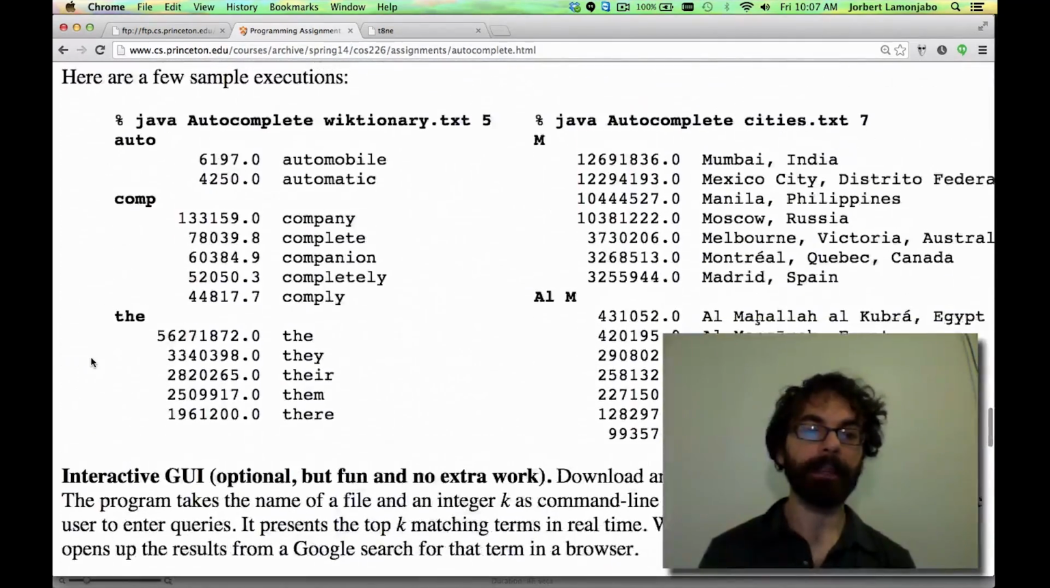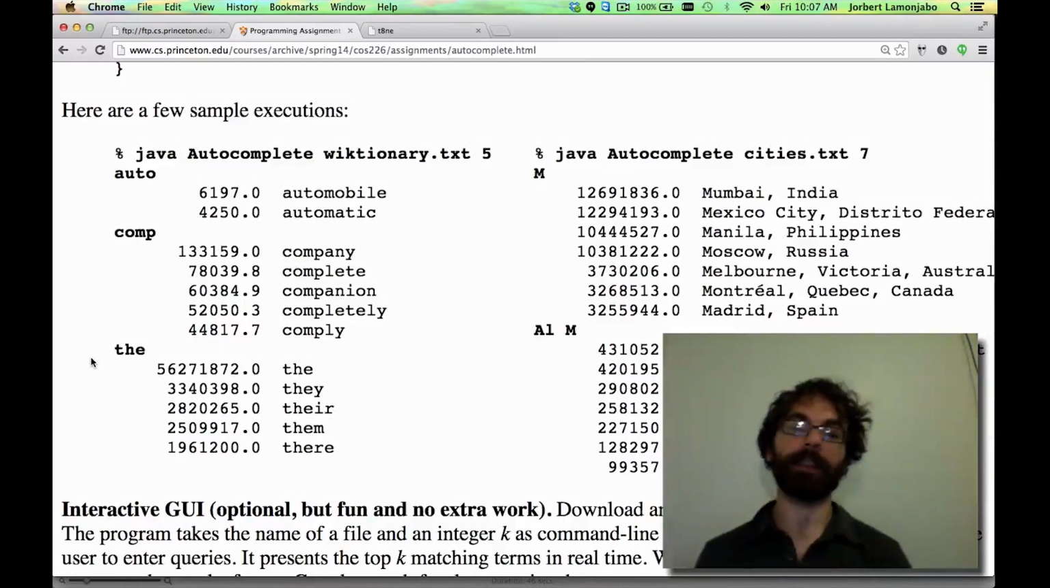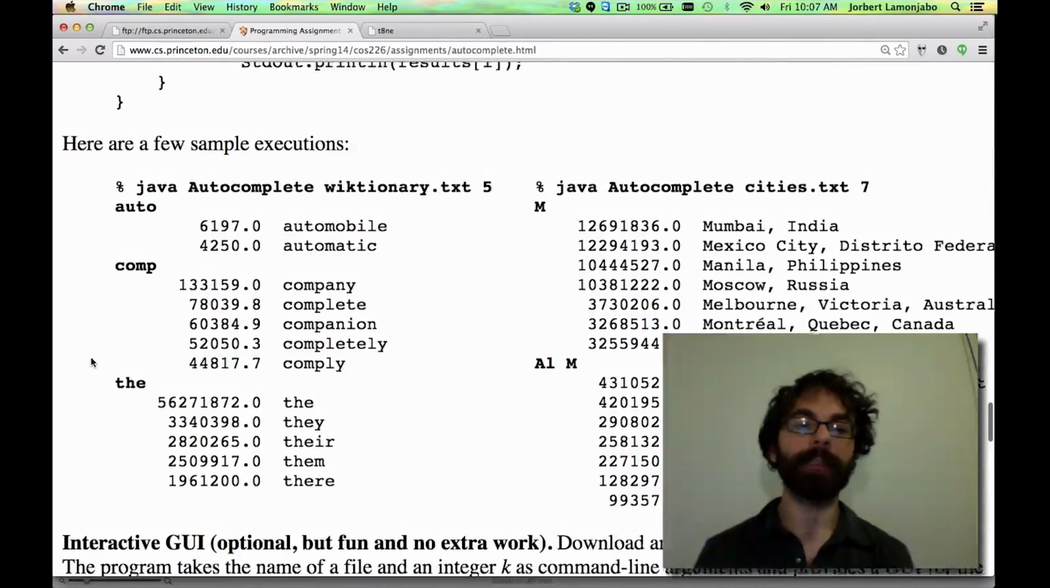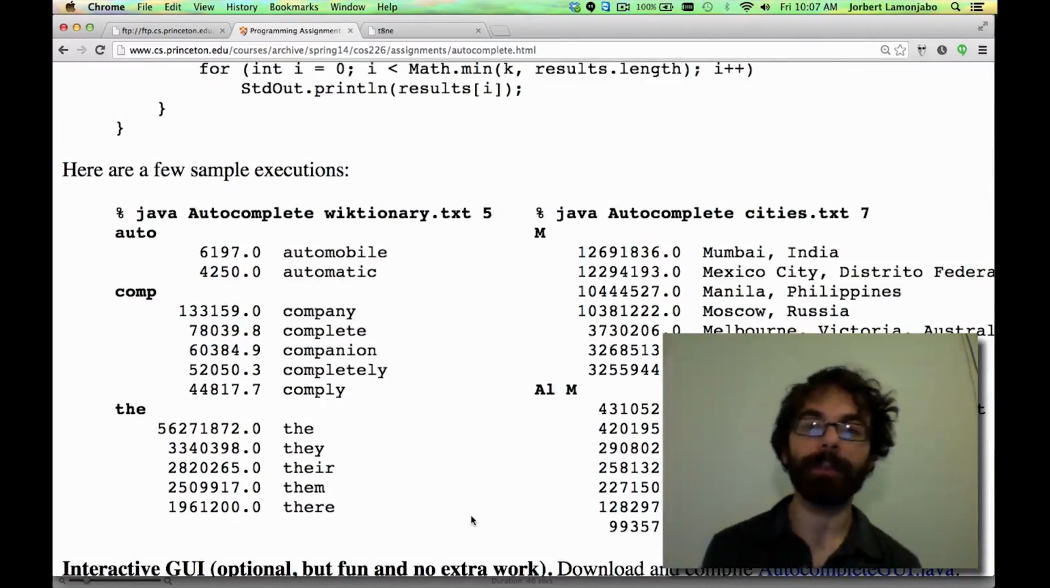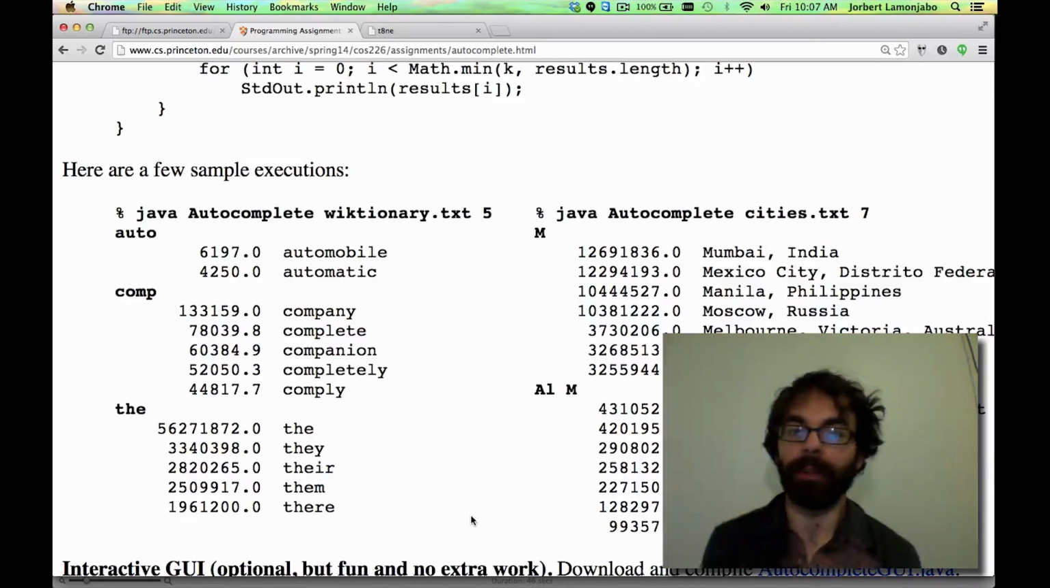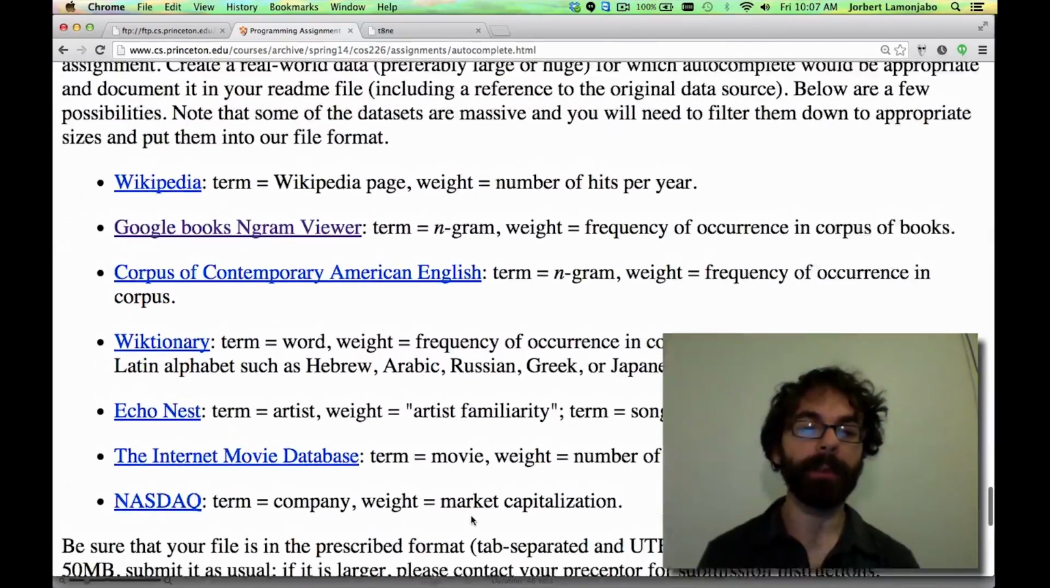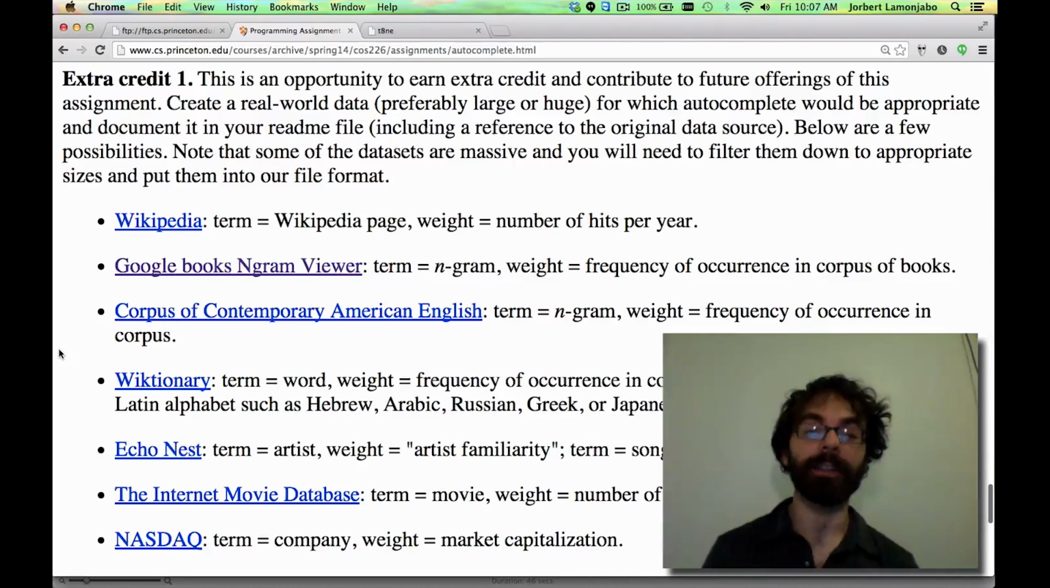Lastly, let me talk a tiny bit about the data sets and extra credit. We provide a number of data sets that you can use not just to test your code, but also to explore and see what kind of cool things that you might find in that data. If you find anything particularly amusing or interesting, feel free to let me know. I'd be very curious.